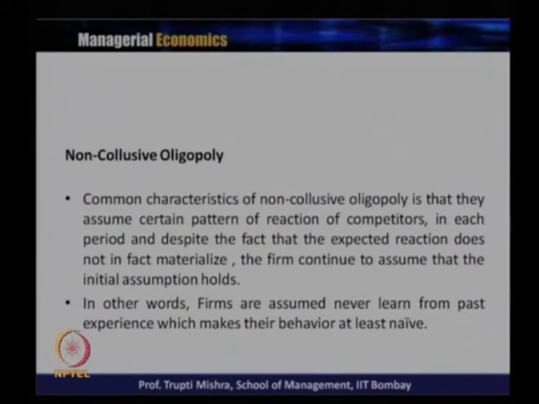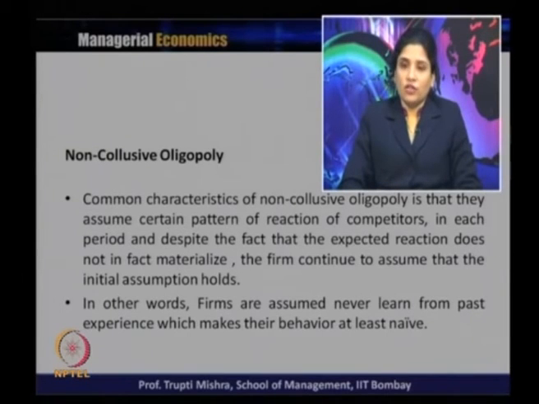So, we will start our discussion with non-collusive oligopoly, a few models in the case of non-collusive oligopoly. What is the common characteristic of a non-collusive oligopoly? The common characteristic is that they assume a certain pattern of reaction of the competitor in each period. In each period they assume, okay, this is how the rival is going to behave if this is my action. And despite the fact that the expected reaction does not in fact materialize, the firm continues to assume that the initial assumption holds.